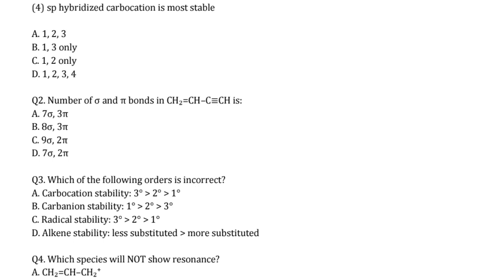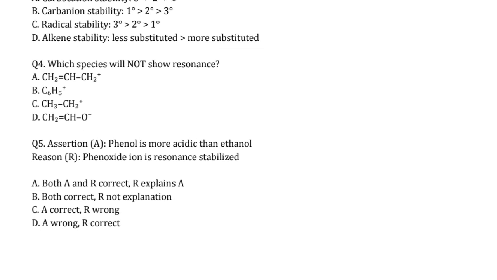Next coming to another question, that is question number 4: which species will not show resonance? For resonance, you should always remember that there must be alternate double bond, single bond, double bond, or a double bond, single bond, lone pair, or double bond, single bond, positive charge. Such a type of combination should be there.